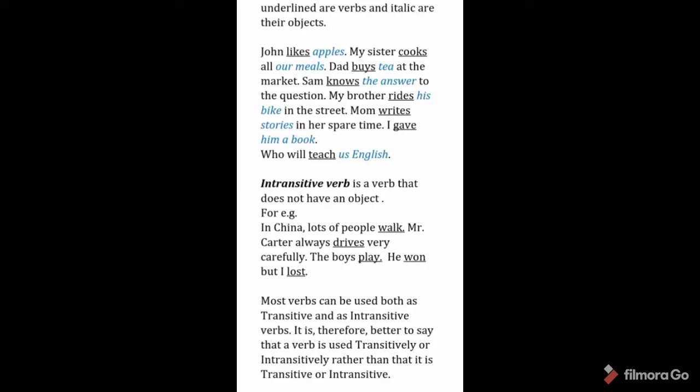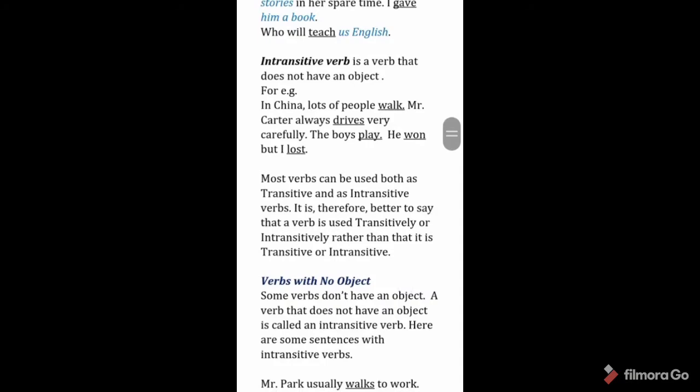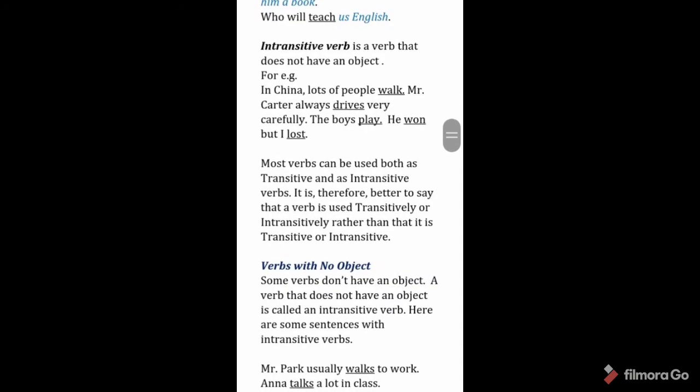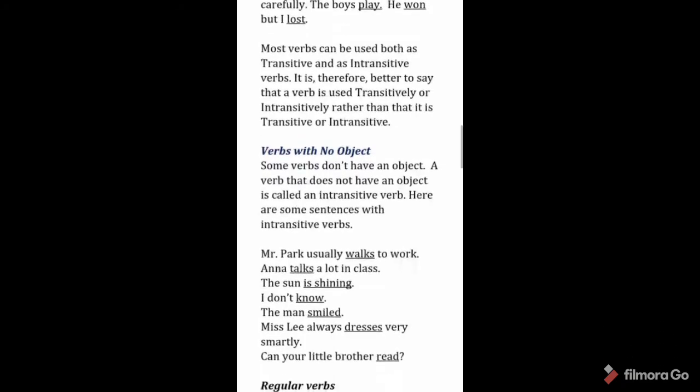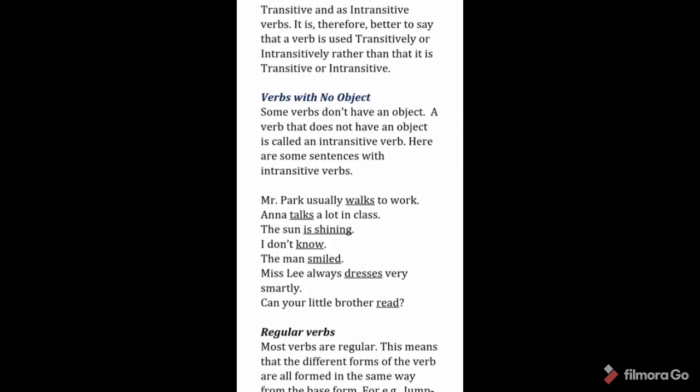The boys play. Here the object is missing. That's why play is used as intransitive verb. He won but I lost. The same is the case. The object is missing. That's why it is the verb which is used intransitively. Most verbs can be used both as transitive and as intransitive verb. It is therefore better to say that a verb is used transitively or intransitively rather than that it is transitive or intransitive.